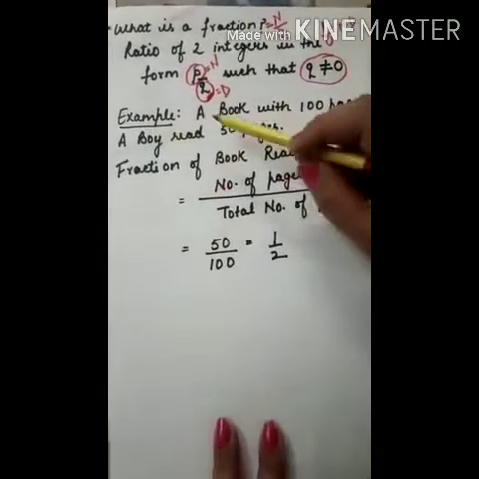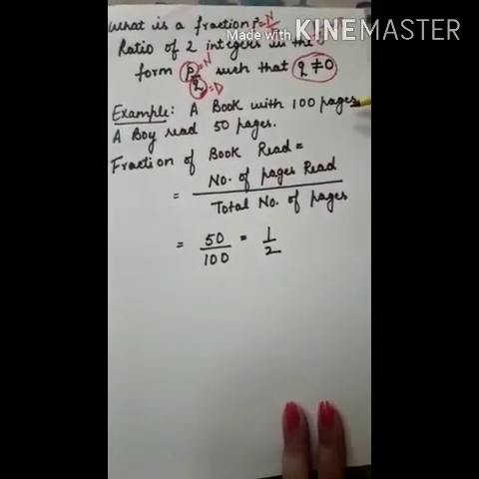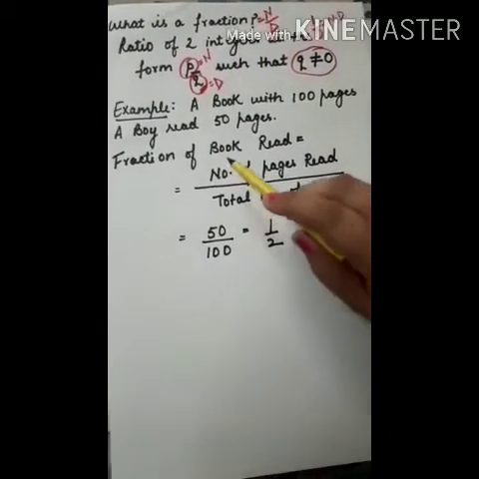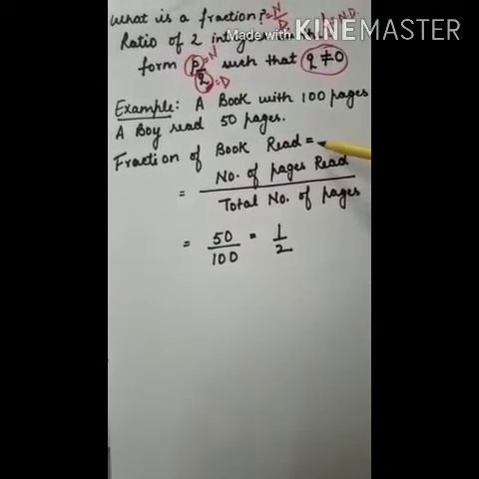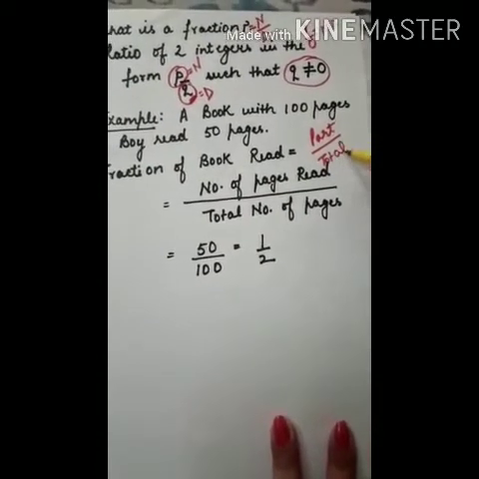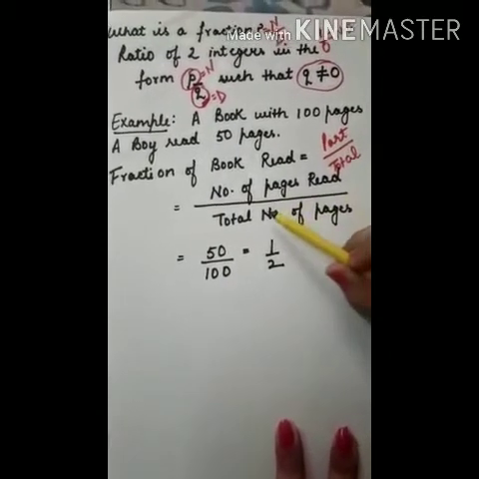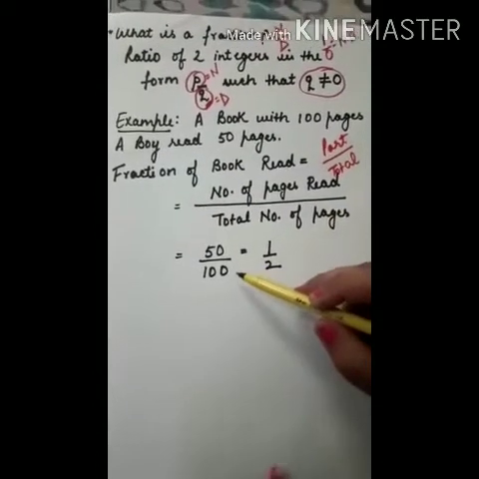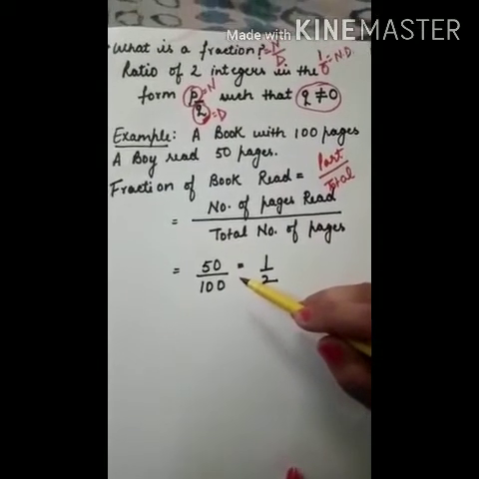Right? So here we have another example. A book is there in which 100 pages are there in total. A boy is there who reads 50 pages. Now we need to find out the fraction of the book read by the boy. So how will we find out? As I already told you, it is part out of total. That means the part is the number of pages read by that boy divided by the total number of pages. That means 50 divided by 100. That boy has read 50 pages and the total number of pages was 100.